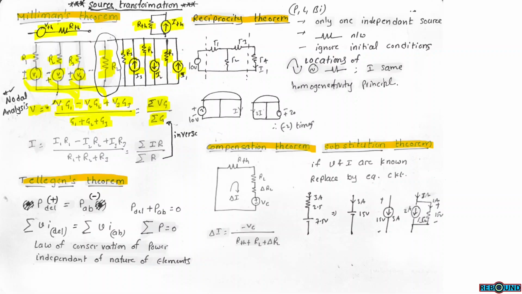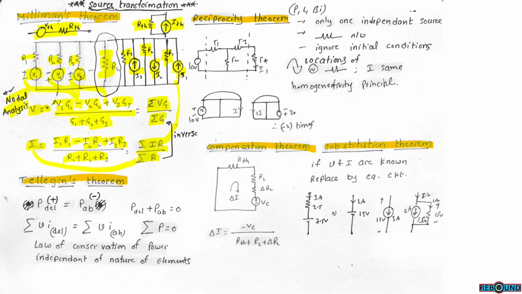In the second case, where the current sources are given, the final current source value equals I1 R1 plus I2 R2 plus I3 R3, divided by the sum of resistances R1, R2, R3. The sign has to be as per the current source direction. Here the I2 direction is downwards, so this has a negative sign. So the sum of IR divided by the sum of R will give us the current source value. This kind of circuit can also be simplified by using nodal analysis.